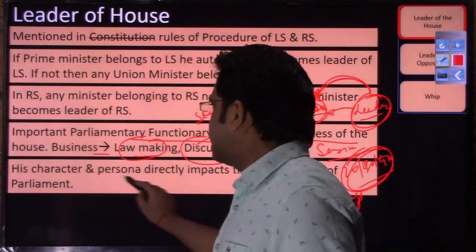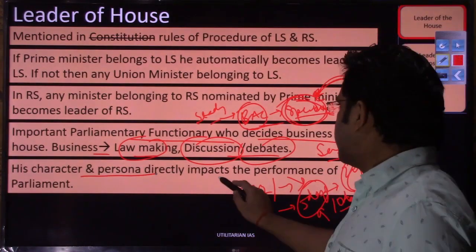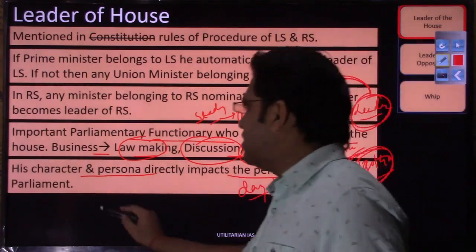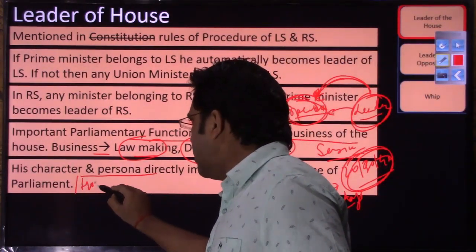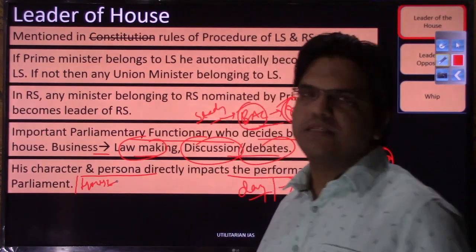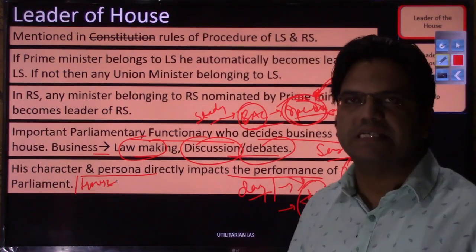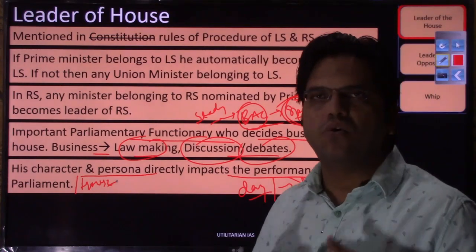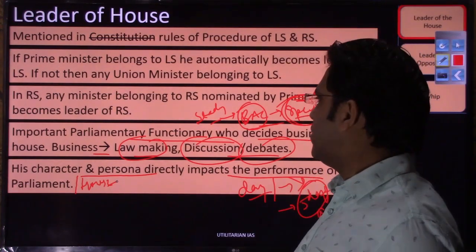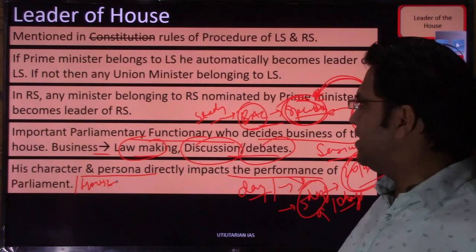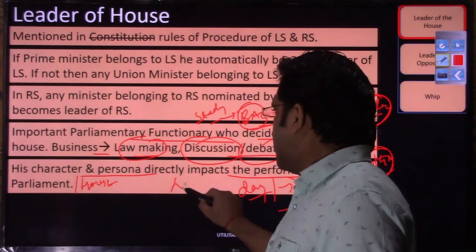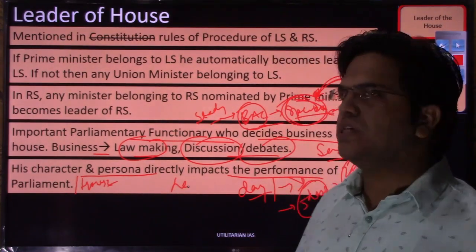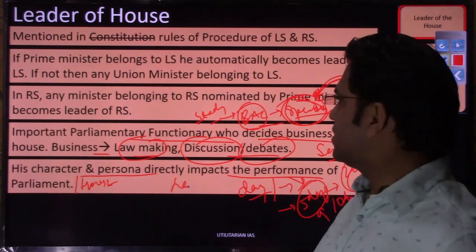Then his character and persona ultimately impact the performance of the house. If you have leaders like Atal Bihari Vajpayee, who believes in consensus, in getting all the parties together, then you will see that the house will run smoothly. You will not have much noise or wastage of the time of the house.